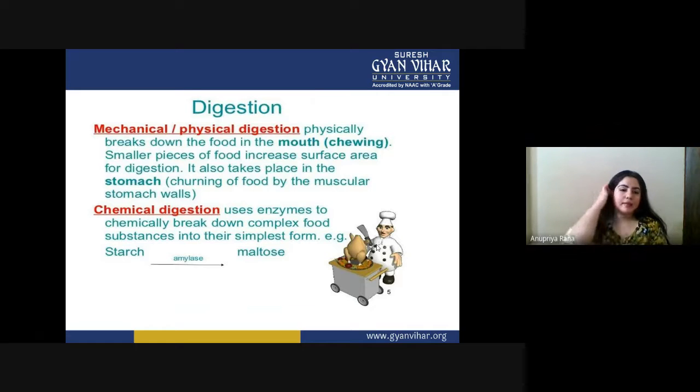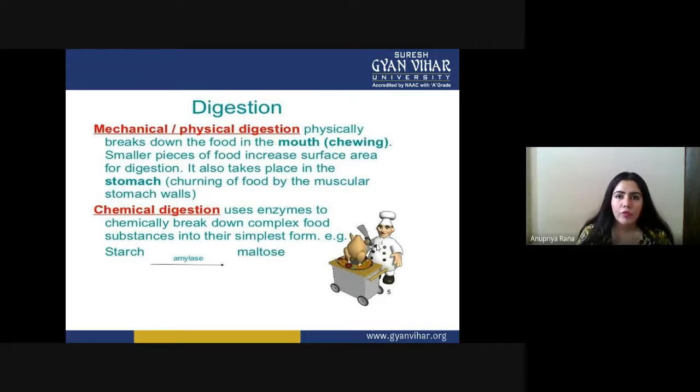Now, the second thing is chemical digestion. Physical digestion is just about breaking up molecules, while in chemical digestion we use enzymes, juices, and other things which chemically break down, or change the chemical structure of, our food.